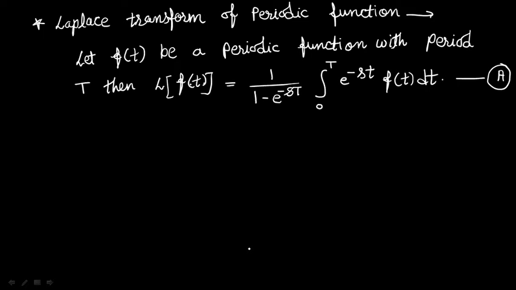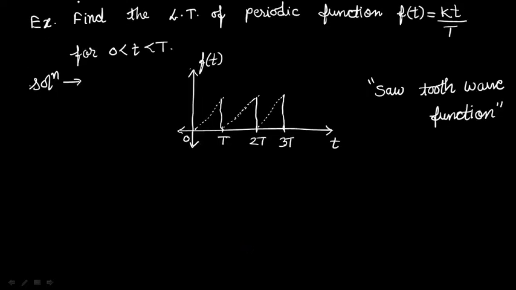Now we discuss one example. Find the Laplace transform of the periodic function f of t equal to kt by capital T for 0 less than t less than capital T. If we draw the graph of this, we get kt upon T for 0 to T, and the curve is repeated after the period of capital T. This function is called the sawtooth wave function. Now we find out the Laplace transform of this sawtooth wave function.